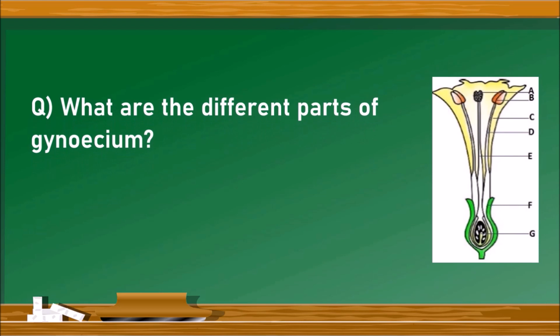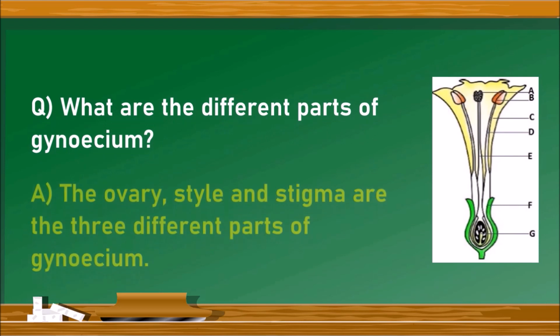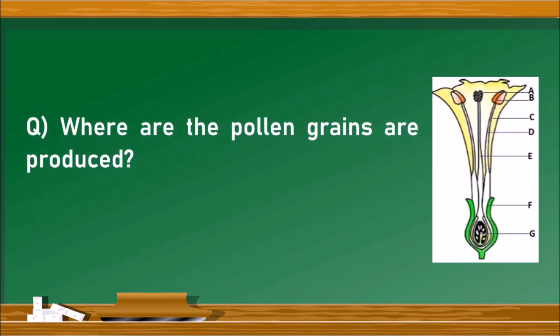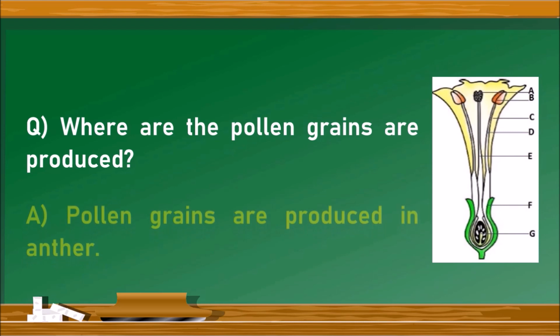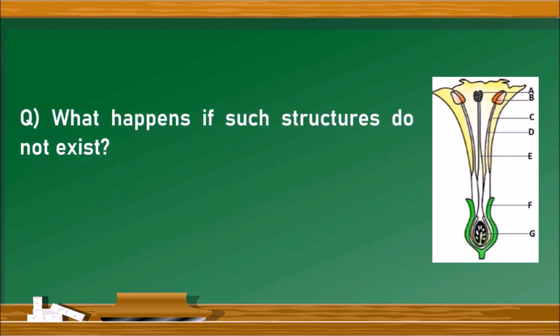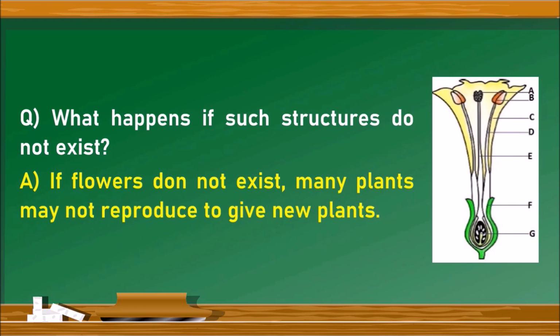Next question, what are the different parts of gynoecium? It is the ovary, style and stigma are the three different parts of gynoecium. Next question, where are the pollen grains produced? They are produced in anther. What happens if such structures do not exist? It means what happens if flowers do not occur in plants? If flowers do not exist, many plants may not reproduce to give new plants. So the plant species may be eliminated from the earth.